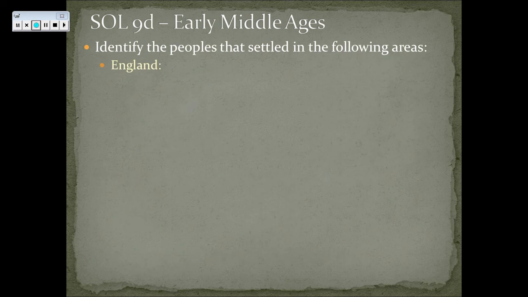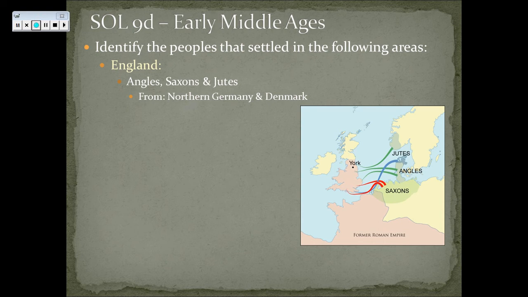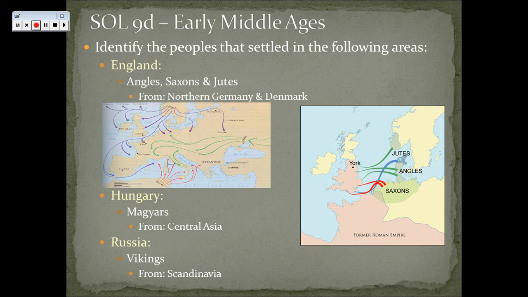Peoples that settled into the following areas. In England, the Angles, the Saxons, and the Jutes will invade and settle, coming from northern Germany and Denmark across the North Sea. In Hungary, we're going to have the Magyars from Central Asia, and then in Russia, we're going to have the Vikings. As you can see, we have the Magyars coming from Central Asia into Hungary, and we have the Vikings coming from Scandinavia into Russia and many, many other places. And those are our invaders.